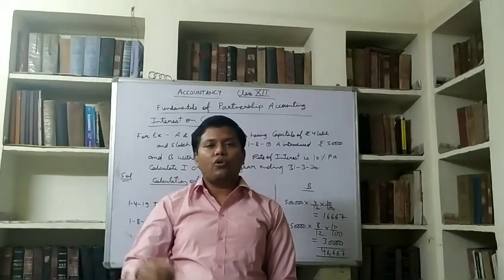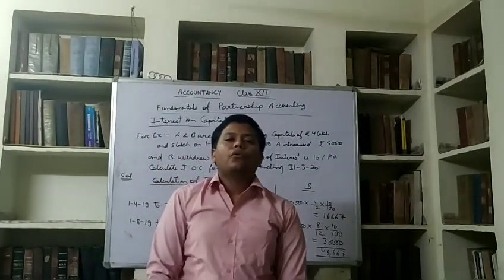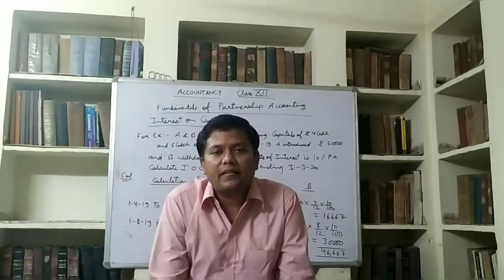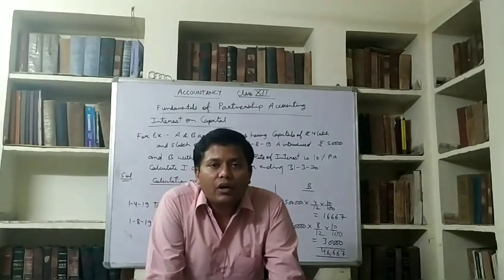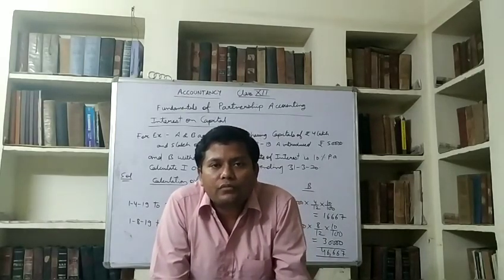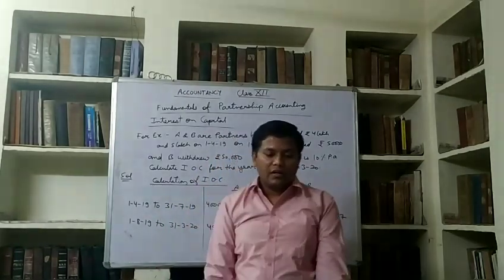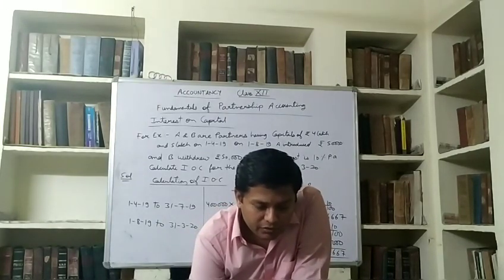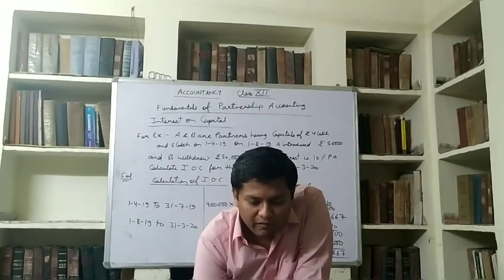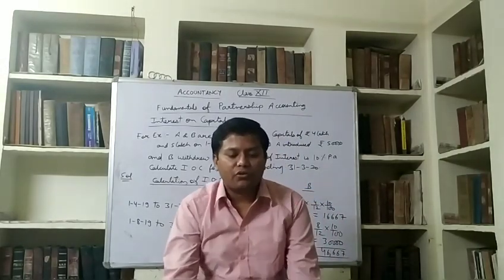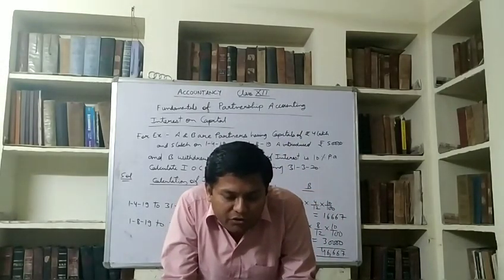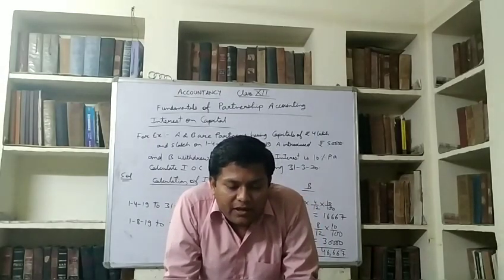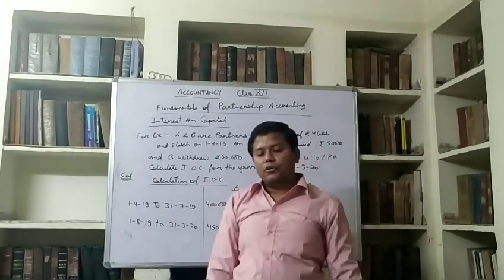Some partner may withdraw. So we have to calculate in different portions, and then we have to add the interest for the whole year. One example I have set on the board for your reference, and I have also given questions for our study. I have also prepared a question book. There are 20 questions in this. I have shared it in the group. We'll do that also. First of all, look at the board.